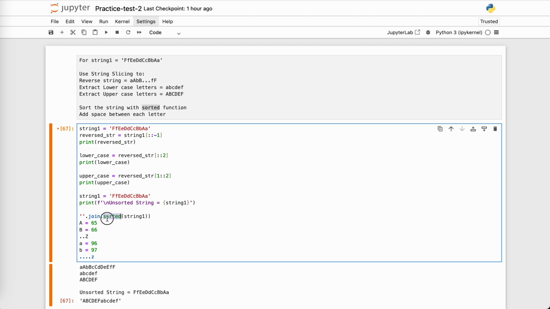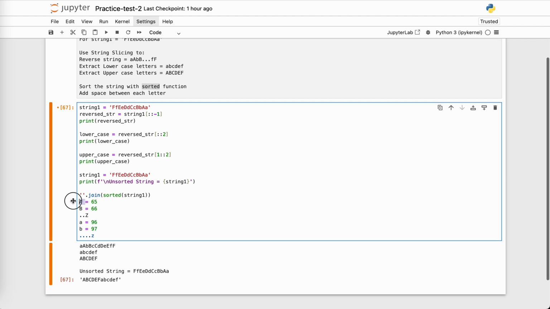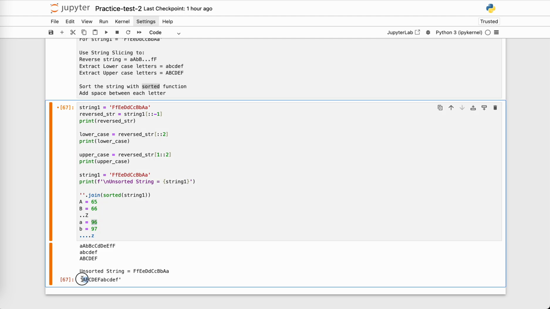Okay, so when you do sorted, it will compare the numeric values of it. Capital A's numeric value is 65. Is 65 greater than 96? Well, it is not. So it will keep capital A as first, right? Then again, it will compare the numeric value of capital B, and it is not greater than 96. So it will put the B letter first.